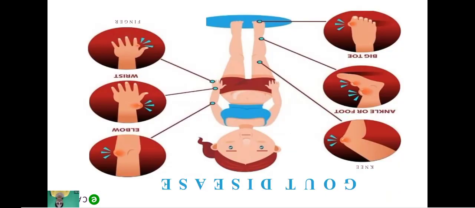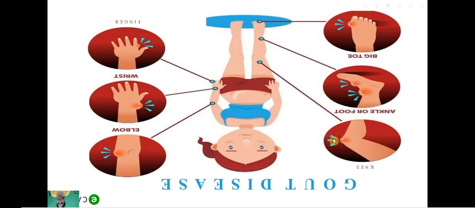So now the gout disease. What is the gout disease? Mainly gout is caused at the joints, like this joint, elbow joints, knee joints, right? At every point, if there is deposition of uric acid, then it causes gout disease. Clear?